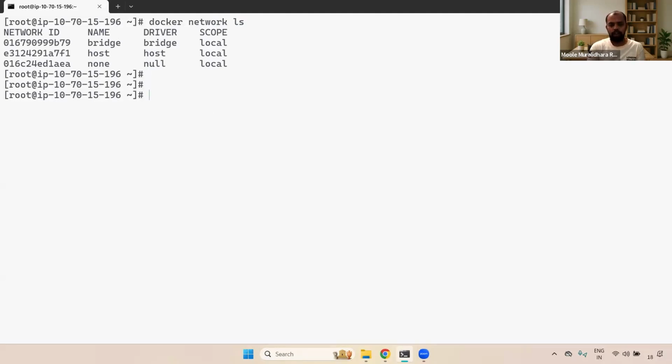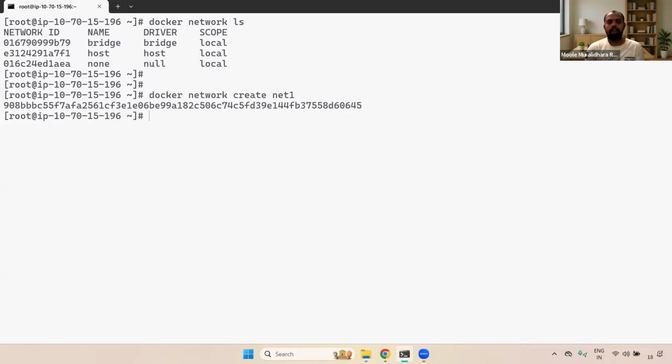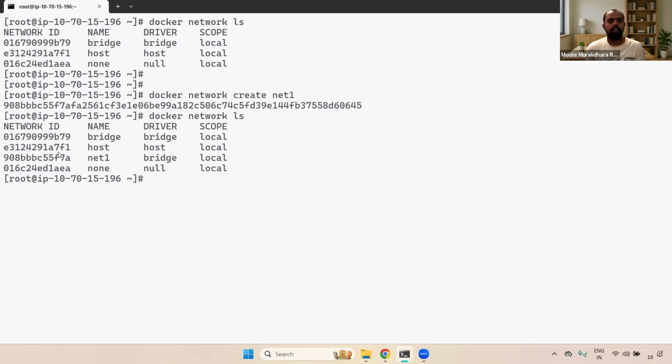For example, I'm going to create one network. Where exactly will it be created? Let's see that. docker network create, for example, I'm giving net1. Okay, now you can enter. If you see here, when you create that network, net1, it generates a network ID. Okay, now here you can go with docker network ls command. And if you observe here, this network net1 is created, and the driver is, as I said, the default network, that is the bridge network only. The driver it is using is bridge only, the default one.